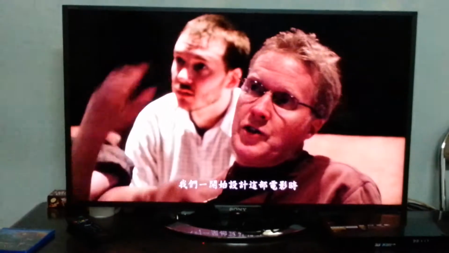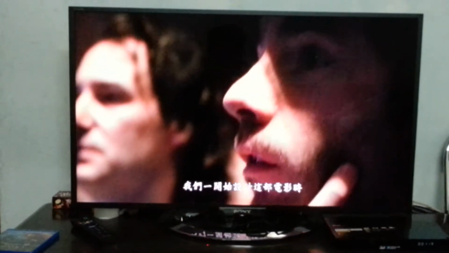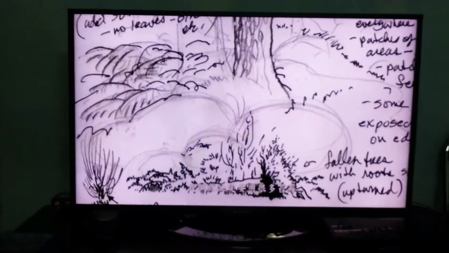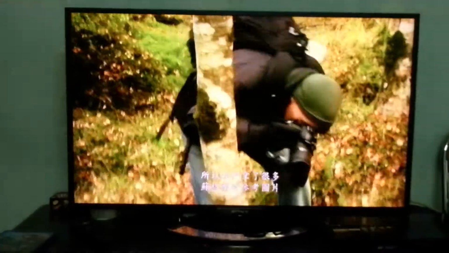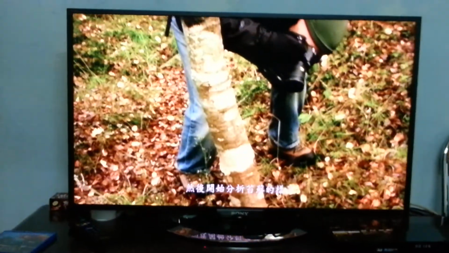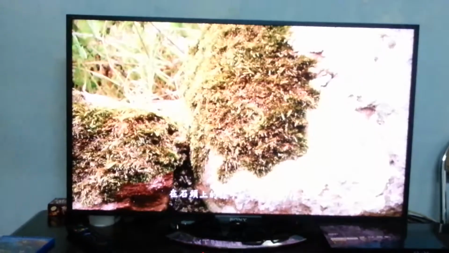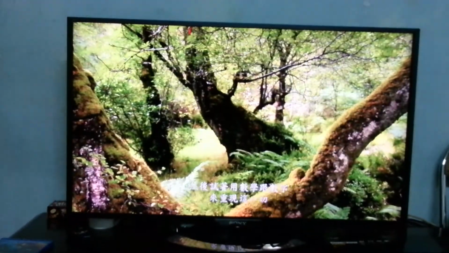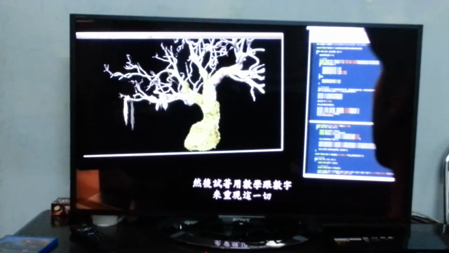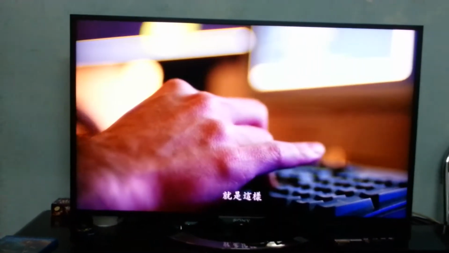One of the places where you really see the math in action in the movie is on the moss. When we first started designing the movie, we decided we would have a lot of moss everywhere. So we took a lot of reference images from Scotland, and we started analyzing how the moss looks. Look at that. How it grows on the rocks, on the trees, and we tried to recreate all that by using mathematics and numbers. So this is how it was done.